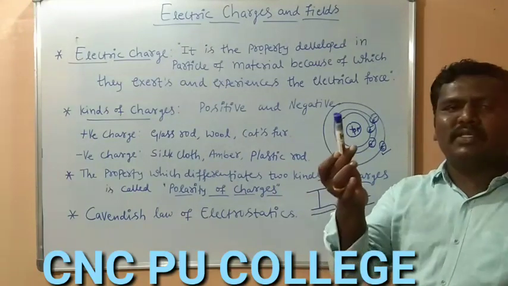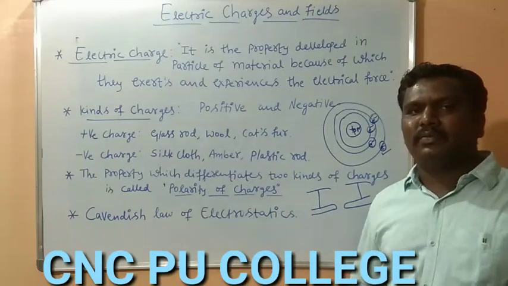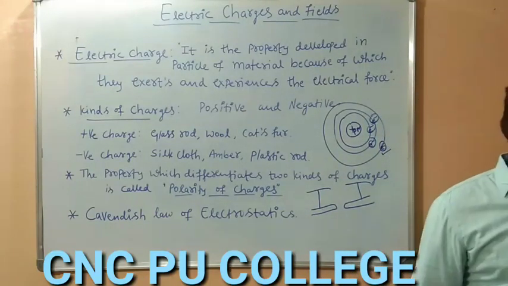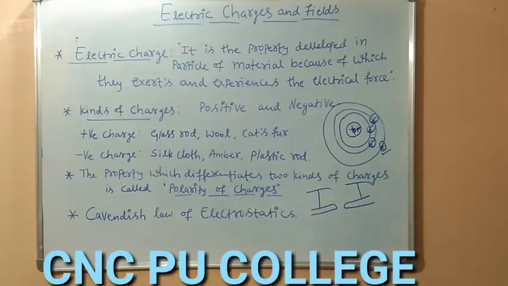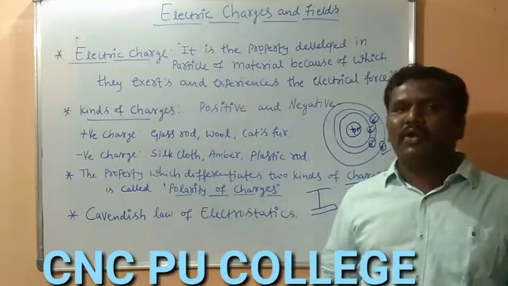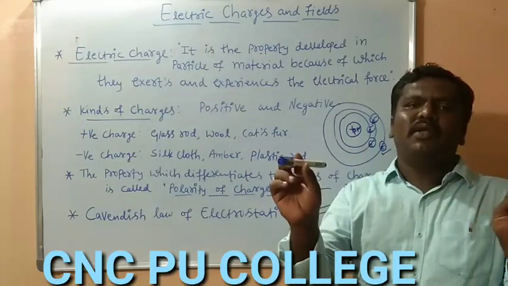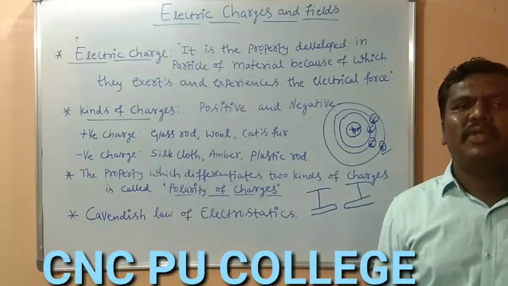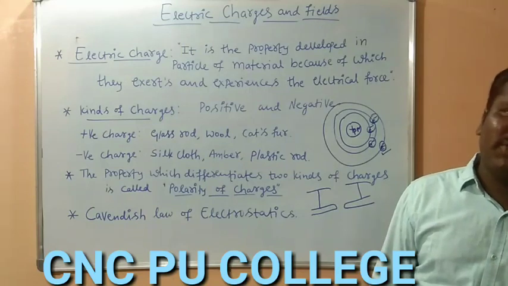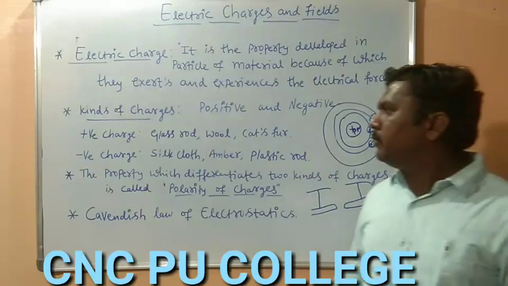So let us consider this is a glass rod, we have rubbed that with the silk cloth, and we have to consider one more glass rod that must also be rubbed against the silk cloth. Yes, so let us consider we have two glass rods rubbed against the silk cloth. If we bring the two glass rods near to each other, they are moving away from each other, means they are experiencing a repulsive force. Let us observe one more observation.